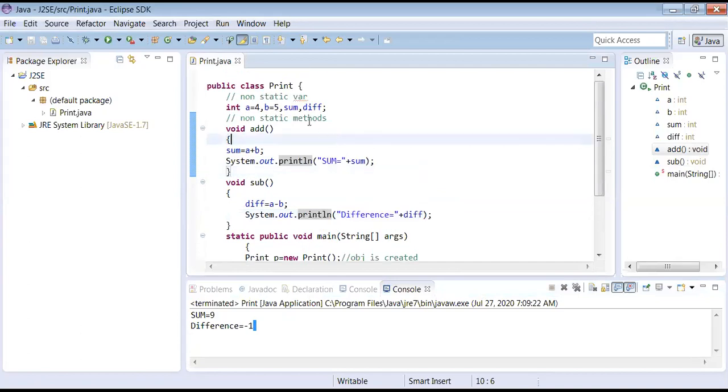Now your homework is very simple. You vary things and post to me whenever you are free. Vary things in the sense that you go with static variables and non-static methods, non-static variables and static methods, and static variables and static methods. All combinations you have to do. That is your homework. If you want, take a pic of this. I need not post it to you. You understood that?